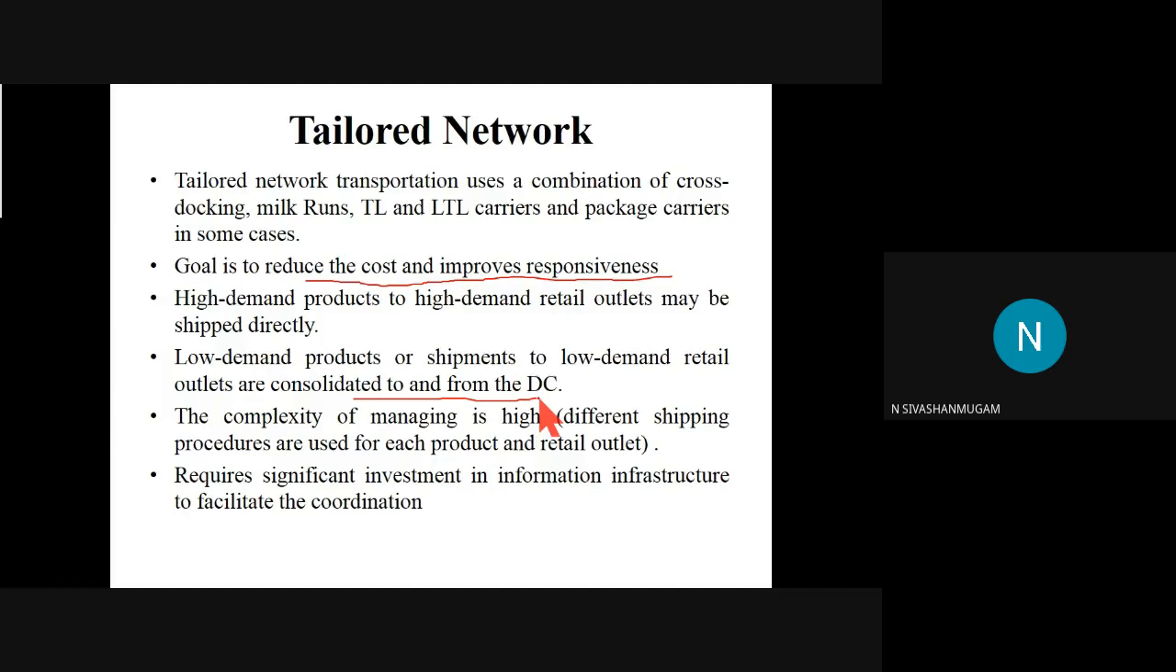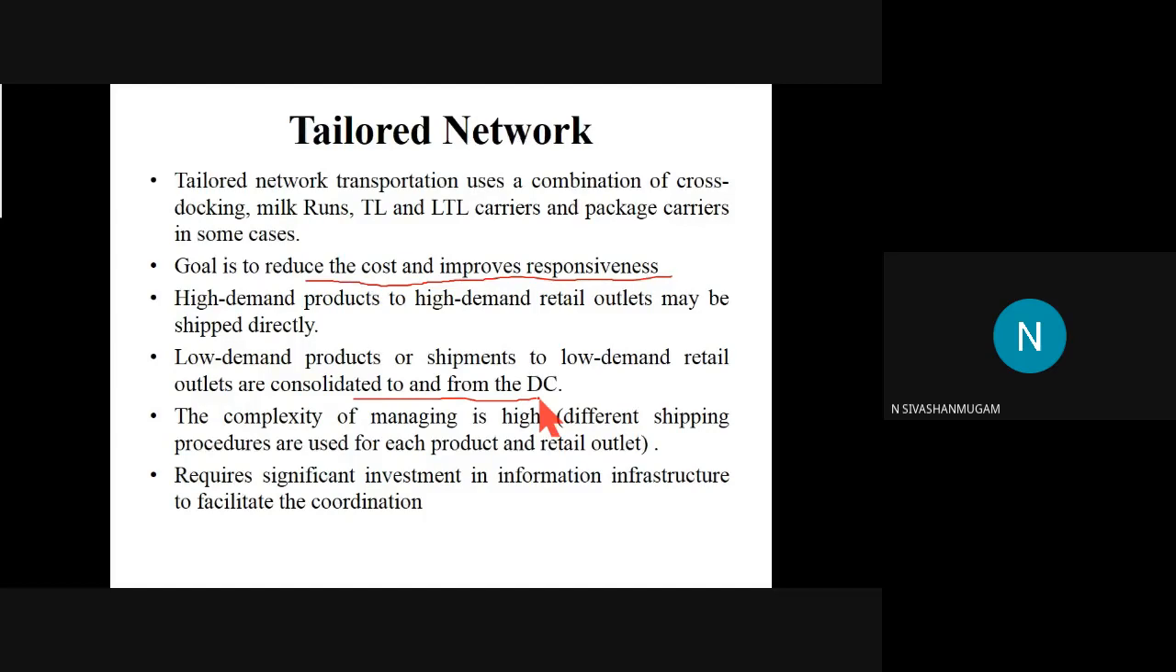But a supplier may have different types of products. He may have high demand, he may have low demand, both he will be having. As the case may be, the buyer also may require a low demand product or a high demand product. So to fulfill all the requirements, we will be using this type of network, a tailored network.